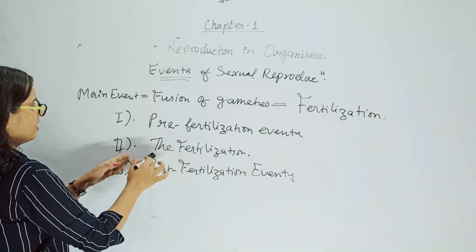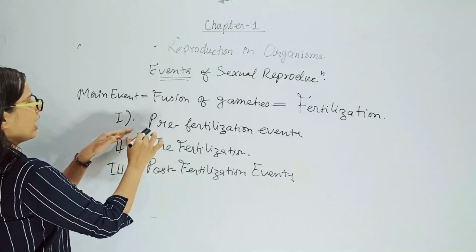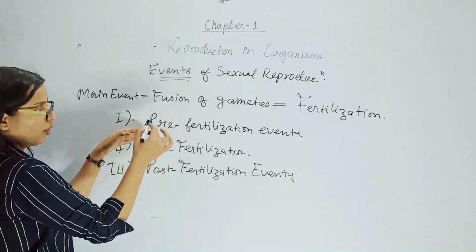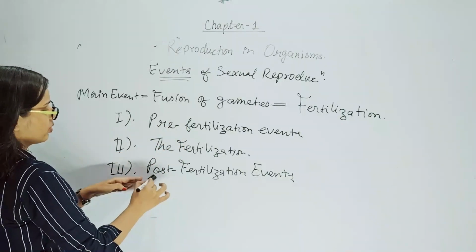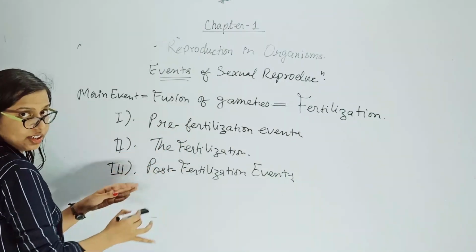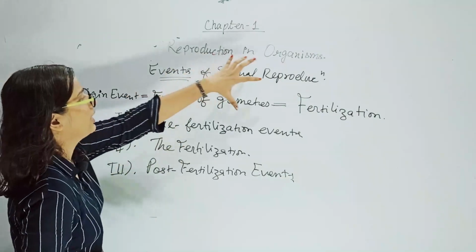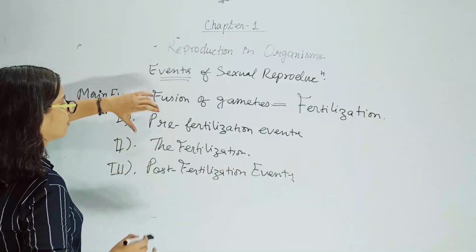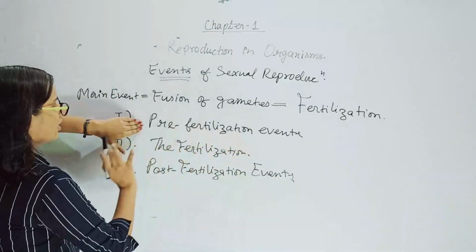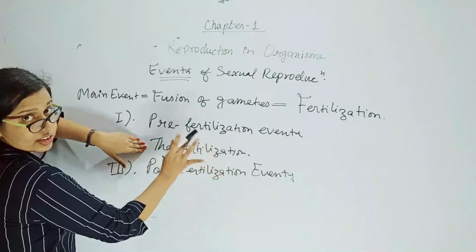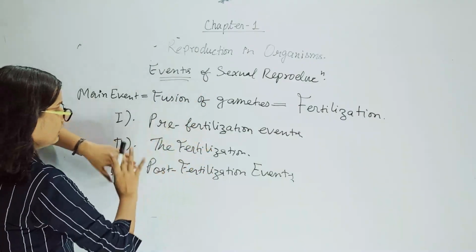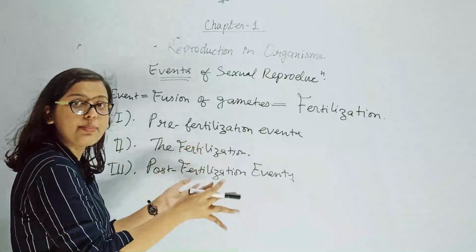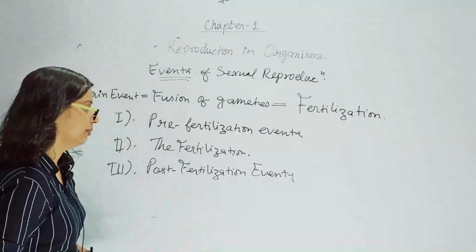Means fertilization is happening. Before that there is the pre-fertilization event. Pre means before, and here is post. Post-fertilization means after fertilization. So the complete sexual reproduction process is broken down into 3 events: the pre-fertilization events, the fertilization, which is the main event of this sexual reproduction, then the third one, which is post-fertilization events, means what happens after fertilization has occurred.